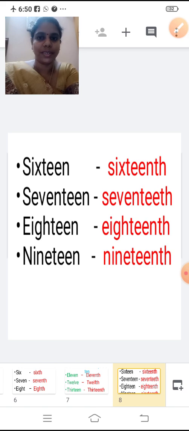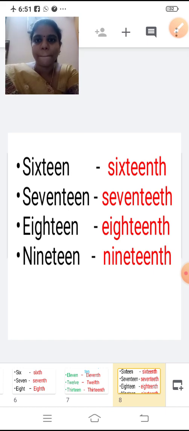How will you write in ordinal number? 18th. Say 18th. E, I, G, H, T, E, E, N, T, H. 18th. Repeat after me, children. E, I, G, H, T, E, E, N, T, H. 18th. You're going to add TH at the last. Only 12 will be different, I think so.